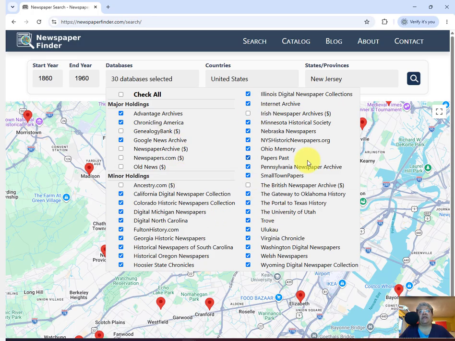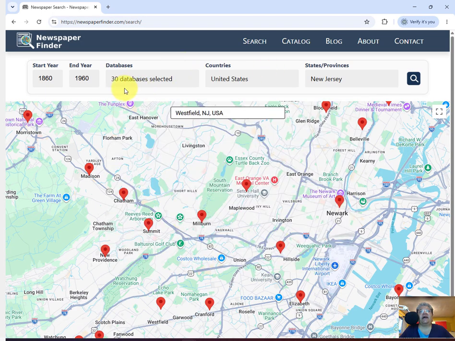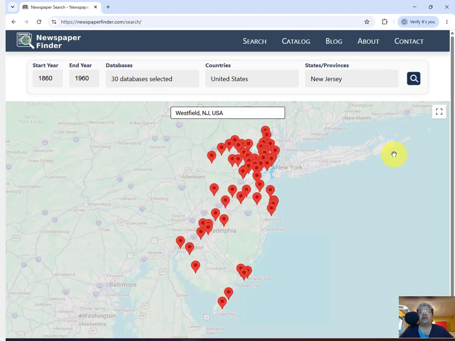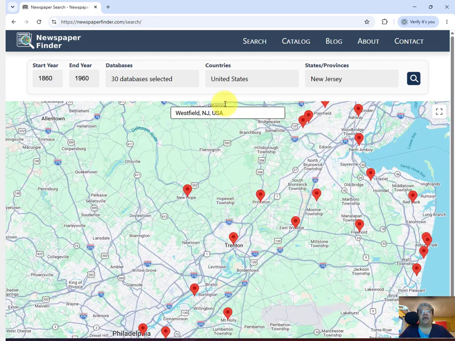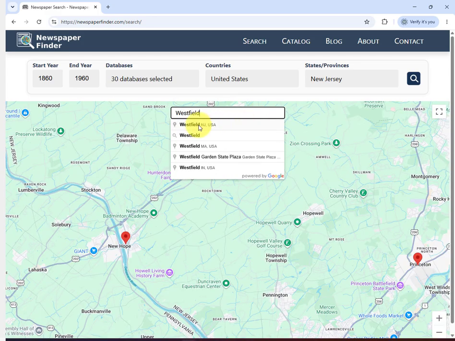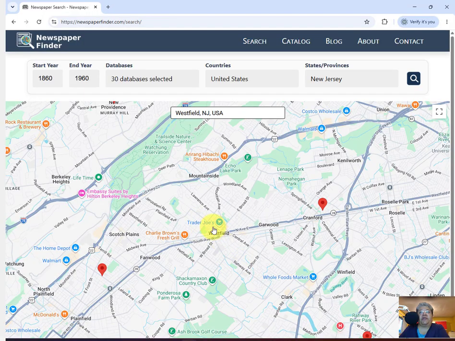And then having unclicked the paid options, I'll just click out of there. I now have 30 databases selected and I'll redo my search. And now as I scroll in, the paid options will not be there. That jumps me over, there's Westfield to the middle of the screen. Notice how I no longer have a red flag with the Westfield Leader because the Westfield Leader was only in a paid site, so it's gone.